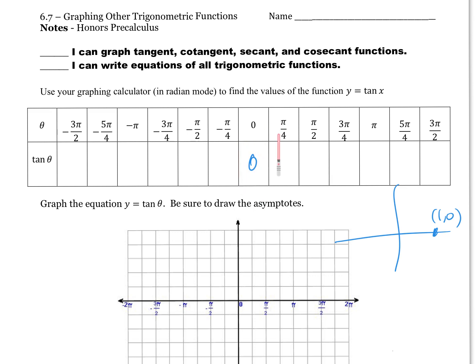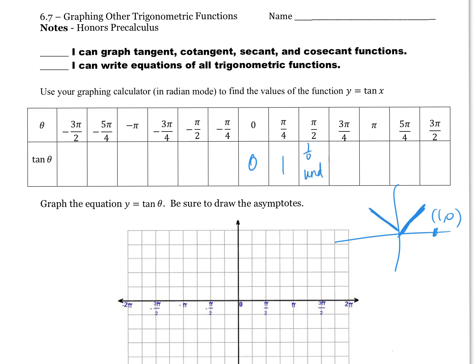What about at pi over 4? Pi over 4 is right here. We got root 2 over 2, root 2 over 2. What's the tangent there? Just positive 1, right? Because it's root 2 over 2, root 2 over 2. Yep. Pi over 2, here's where things get a little funky. Here's pi over 2. What's my tangent? What's my y over x there? Undefined, because it'd be 1 over 0. 1 over 0 is undefined.